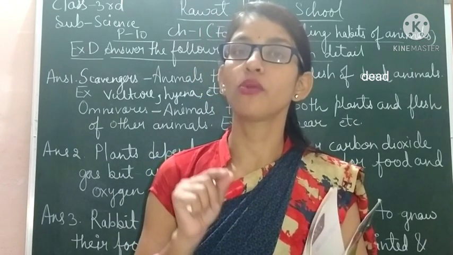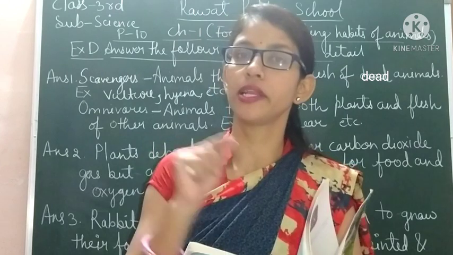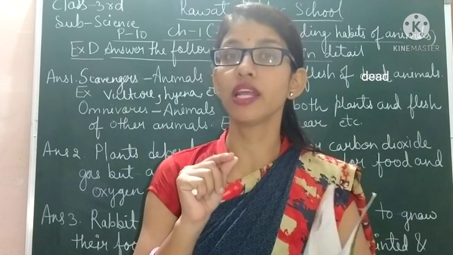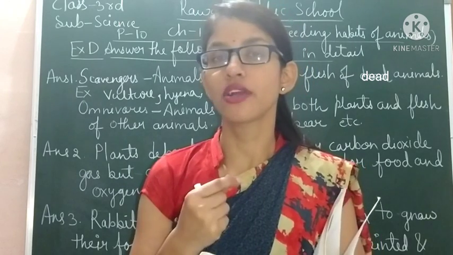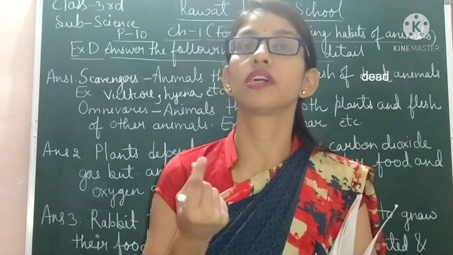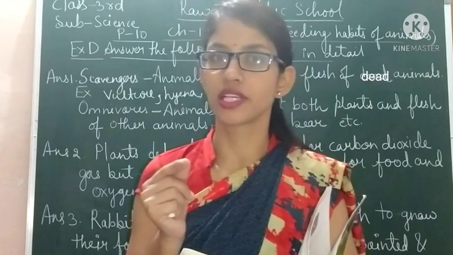Next, if we talk about how the plants depend on animals, first of all, plants get carbon dioxide from the animals for the process of photosynthesis.